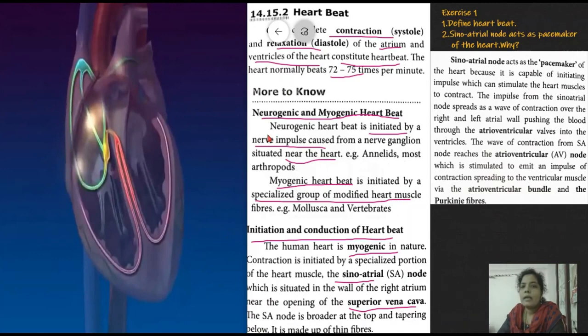Understand? Now, next one. The sinoatrial node acts as the pacemaker of the heart because it is capable of initiating impulse which can stimulate the heart muscles to contract. Do you know what is pacemaker? Pacemaker is a device.